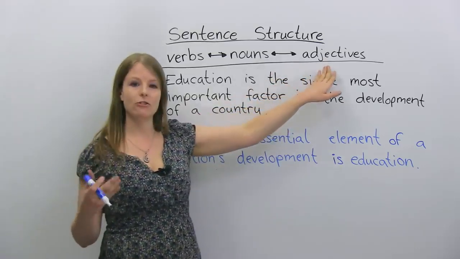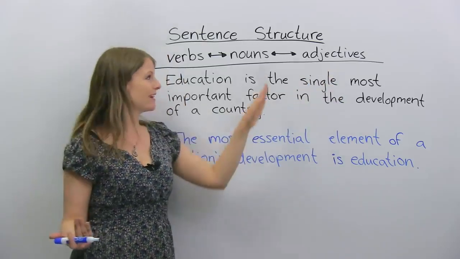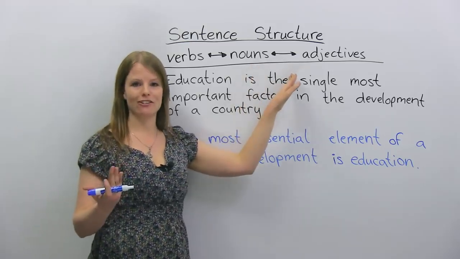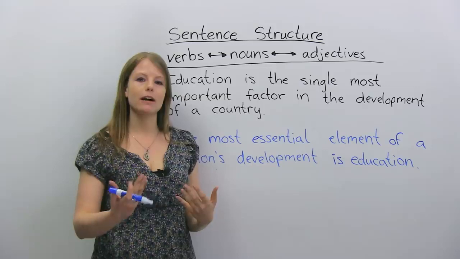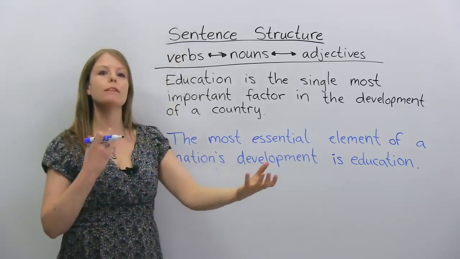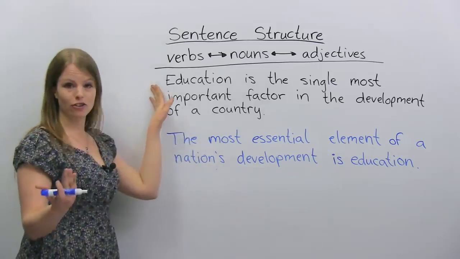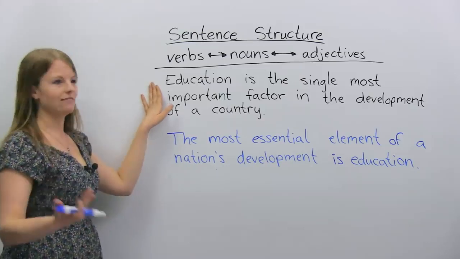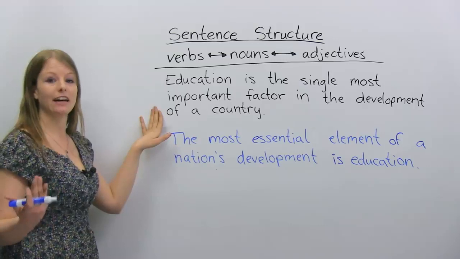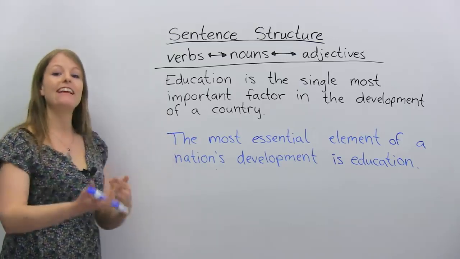You can also change things into adjectives. So if, for example, you're talking about technology, which is a noun, you could change this into the adjective form, which is technological. So changing the form of the word can help you with paraphrasing. Also changing the placement of the words can help you out. So for example, in our original sentence, the question was, education is the single most important factor in the development of a country. So I've now changed some of the wording as well as the order.